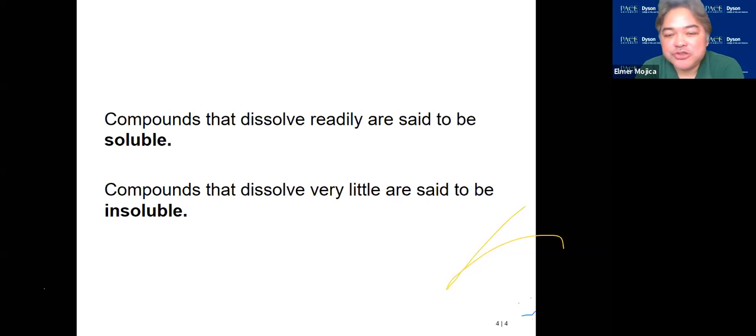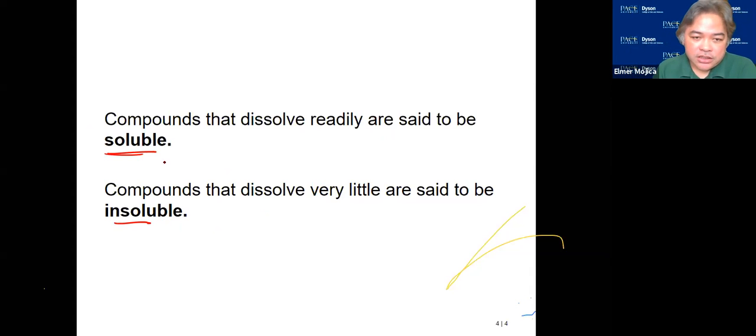It's just a dissolution. So what does it mean? If you put them in water, are they going to be soluble? Okay? Are all of them going to dissolve? So if all of them dissolve, the term soluble is used: compounds that readily dissolve in water. Now, there are some instances where a compound would dissolve very little, and we call them insoluble.